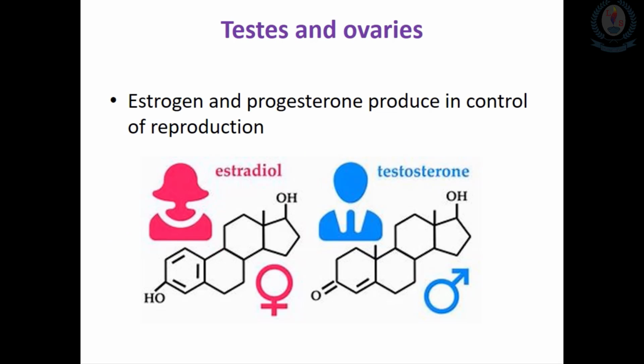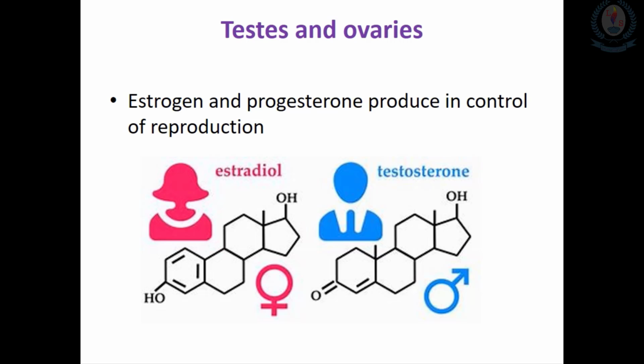Then we will move to the next endocrine glands, that is the testes and the ovaries. Normally the sex organs of males and females produce sex cells, that means gametes, and they are also endocrine organs. Both the testes and the ovaries make hormones which are involved in the control of reproduction.